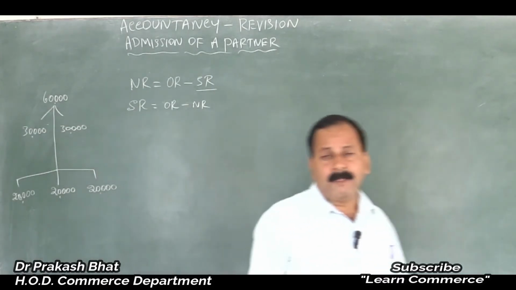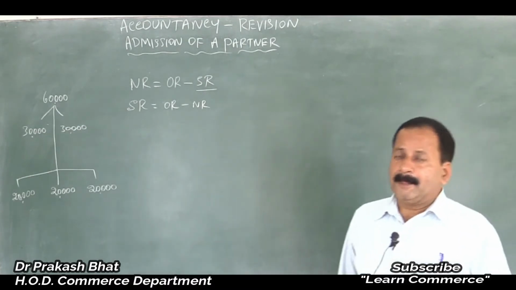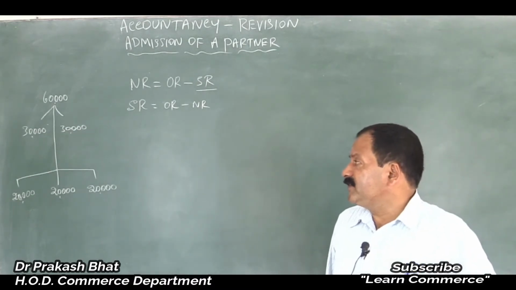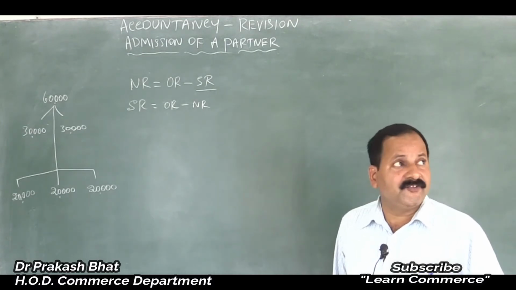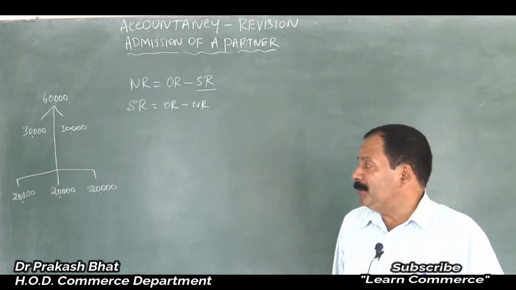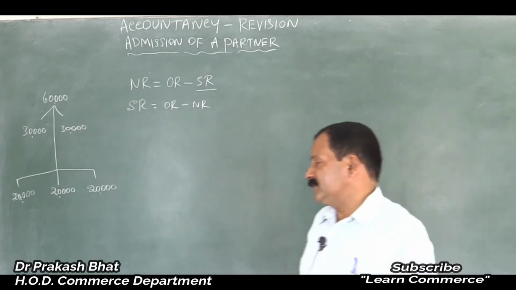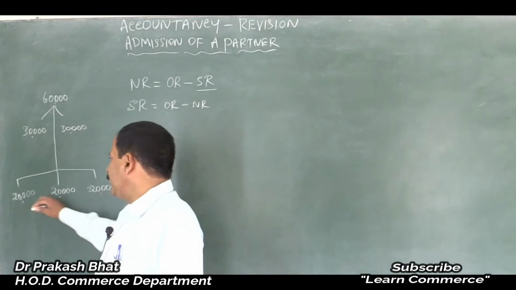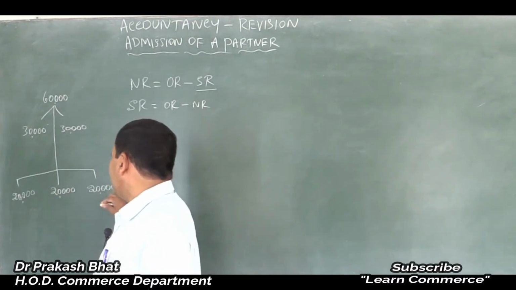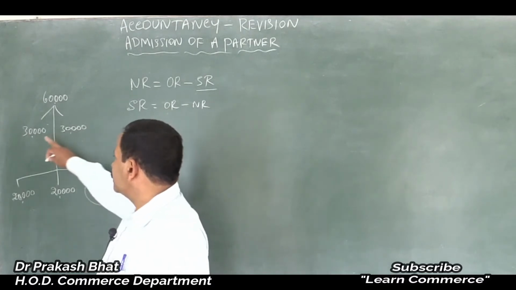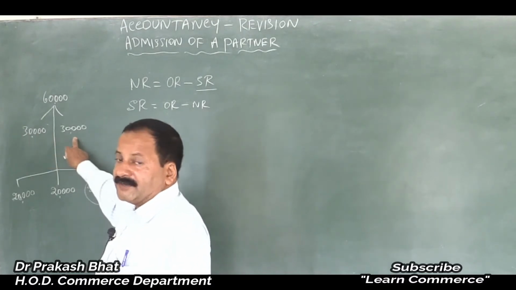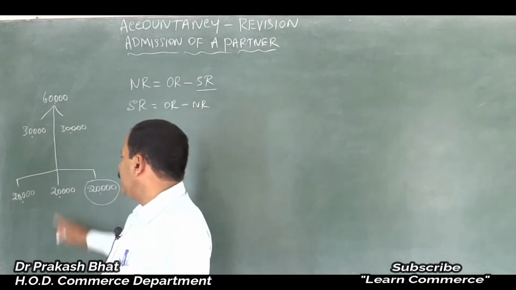It is nothing but sacrifice ratio. So the old partners have sacrificed 10,000 each from their share to give a share to the new partner in future profits of the firm. The new partner Mr. C has got rupees 20,000, which is nothing but the sacrifice made by Mr. A and B. Earlier they were getting 30,000 each, now they are getting 20,000 each.